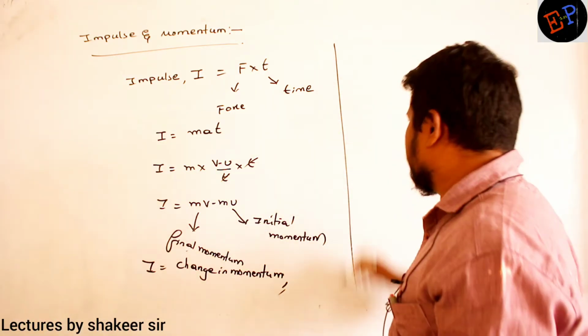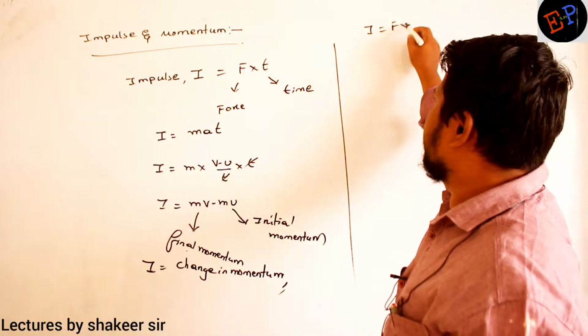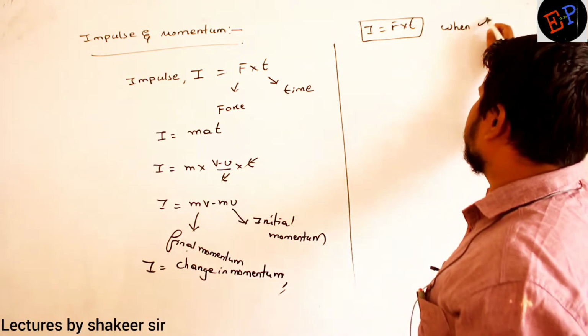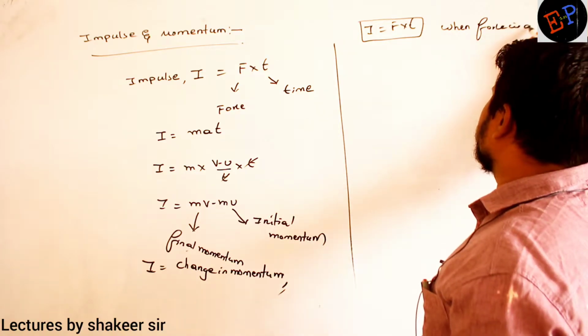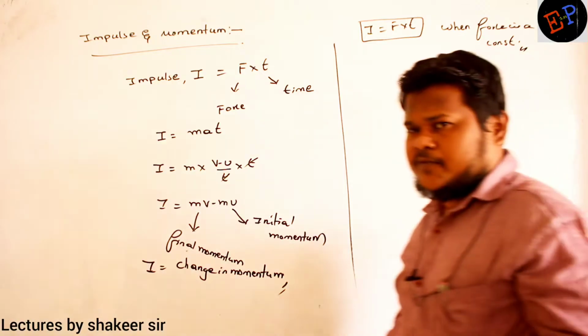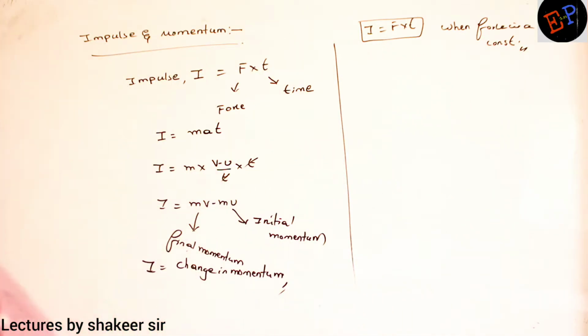This is the definition of impulse: the product of force and time, the change in momentum. So I can be written as F into T. This relation I can use when force is a constant. But every time force cannot be a constant. Force can be variable also.